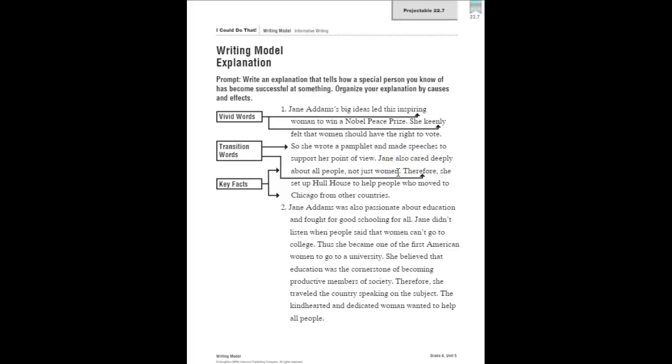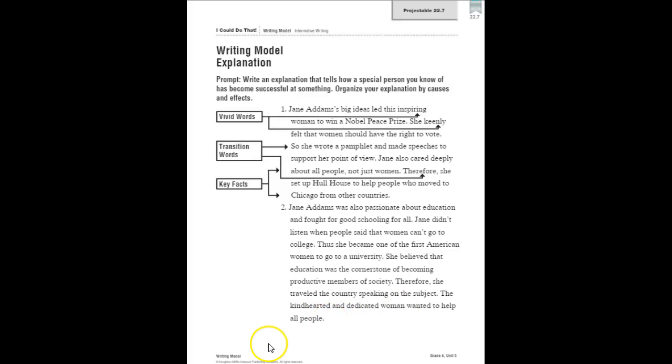All right, so we are going to read the second paragraph together and see if we can identify the key facts, vivid words, transition words, and the important things that we've been looking for up here, down here in the second paragraph. Jane Addams was also passionate about education and fought for good schooling for all. Jane didn't listen when people said that women can't go to college. Thus, she became one of the first American women to go to a university. She believed that education was the cornerstone of becoming productive members of society. Therefore, she traveled the country speaking on the subject. The kind-hearted and dedicated woman wanted to help all people.